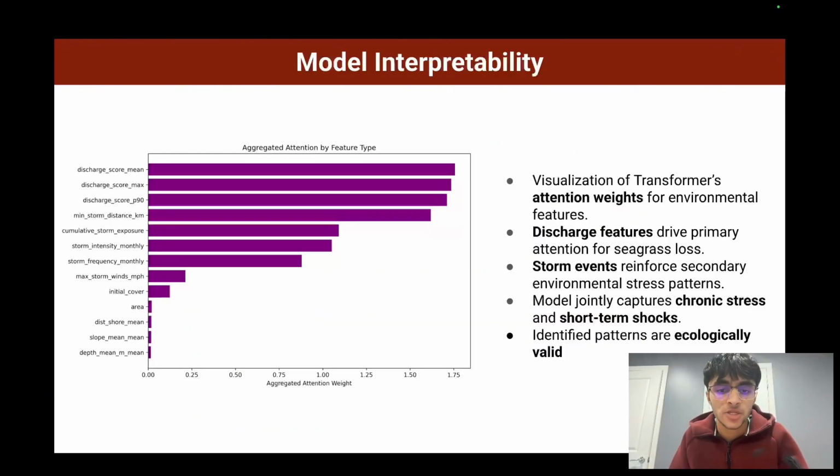We can visualize the transformer's attention weights derived from the multi-head self-attention mechanism. This will reveal which features drive its predictions. As seen on the screen, freshwater discharge receives the highest attention, with storm parameters ranking right behind them. This aligns with known impacts from ecological studies on seagrass decline. This direct link between learned weights and ecological stressors confirms our model's interpretability and ecological validity.